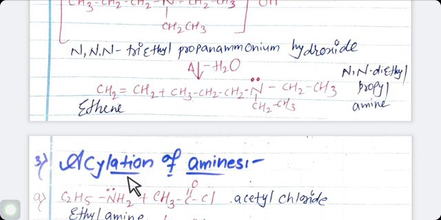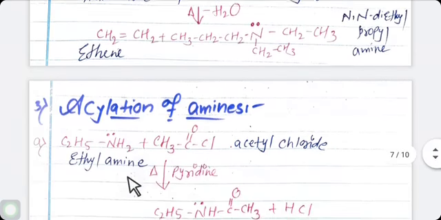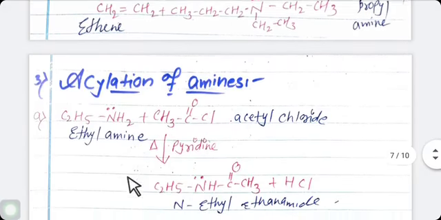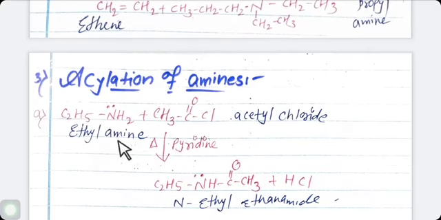Acylation is nothing but a nucleophilic substitution reaction. The reaction is carried out in presence of a strong base like pyridine, which neutralizes the acid which is produced during the reaction. Now see, this reaction or this theory we can understand by the reaction.